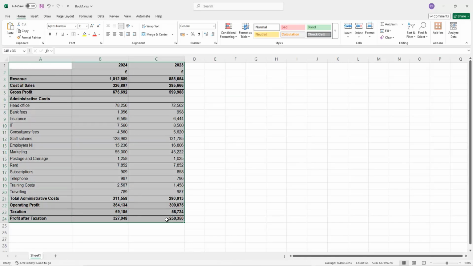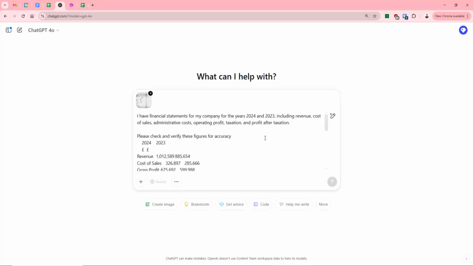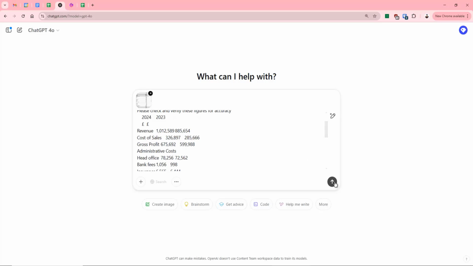Now we can either just copy and paste it like we're going to do now, or we can insert the Excel document into GPT. And you can see I've already got a prompt here saying I have the financial statements for my company for the years 2024 and 2023, including revenue, cost of sales, administrative costs, operating profit, taxation, and profit after taxation. Please check and verify these figures for accuracy. So the first thing I just do is post in those figures. You can see it's posted them in, but it's also got a screenshot of the information there.